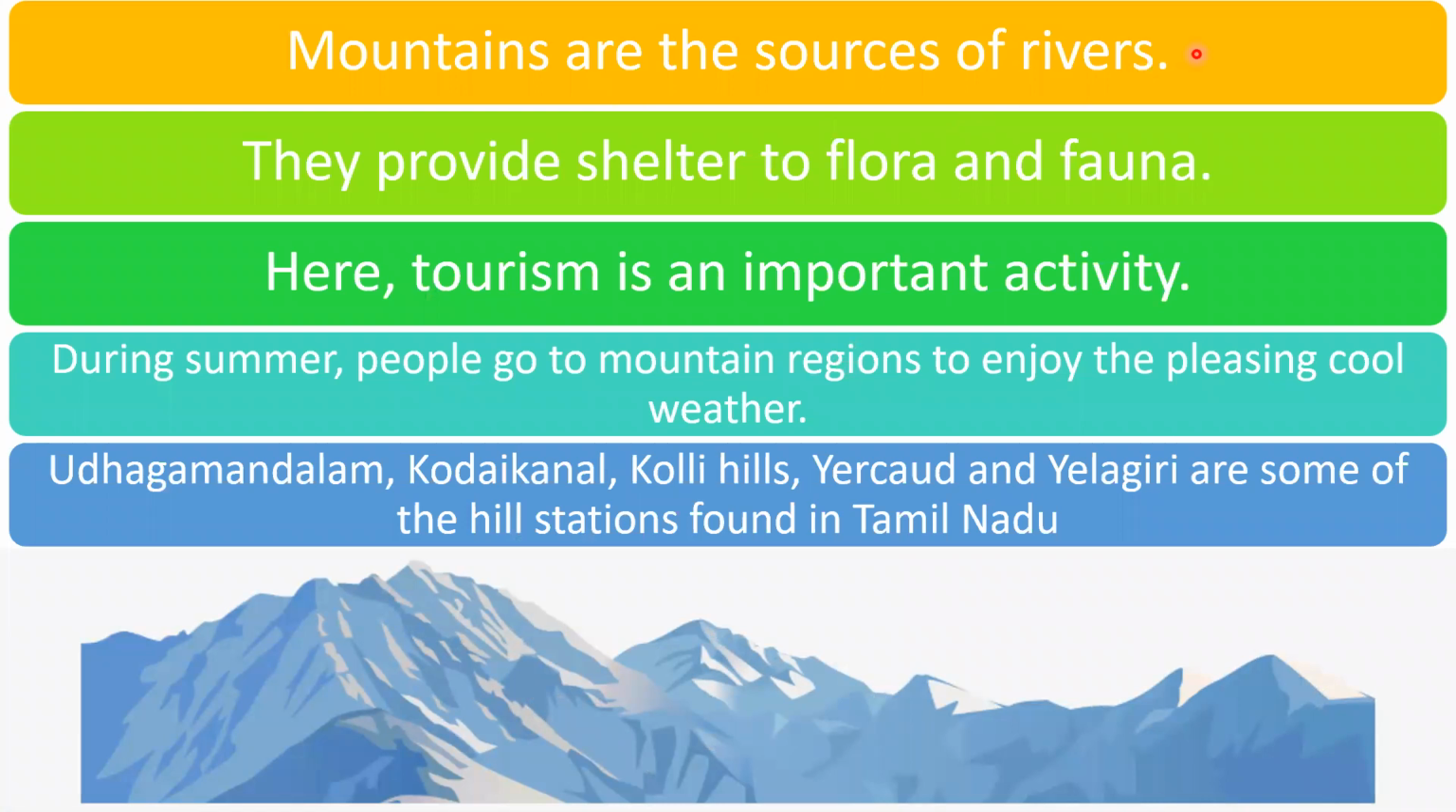Mountains are the sources of many rivers. For example, we take Ganga, Yamuna, Brahmaputra, Indus. All these North Indian rivers have their sources in the Himalayas. The peninsular rivers of India like Godavari, Krishna, Tamirabarani, Kaveri, all these seasonal rivers have their source on the Western Ghats.